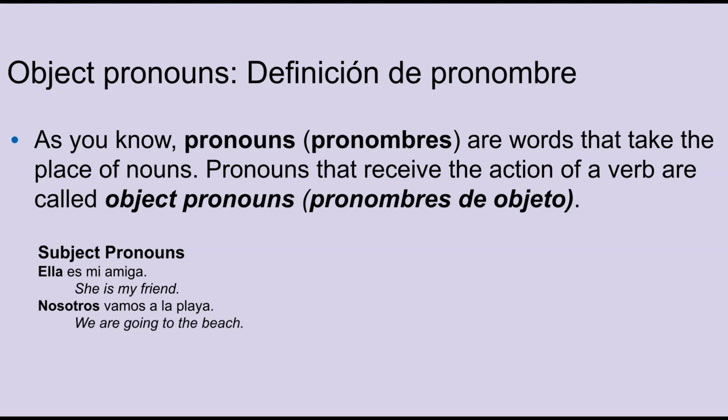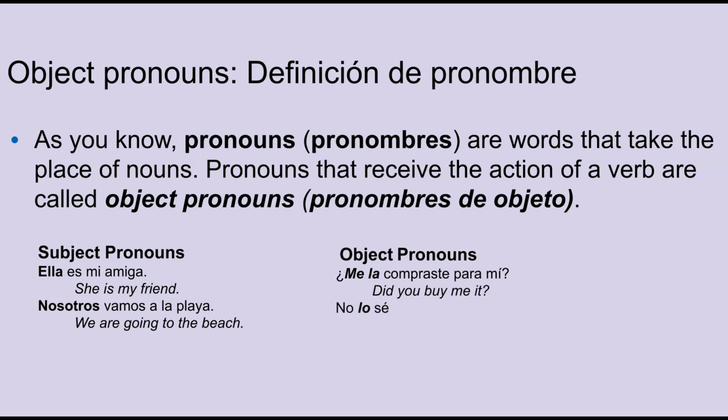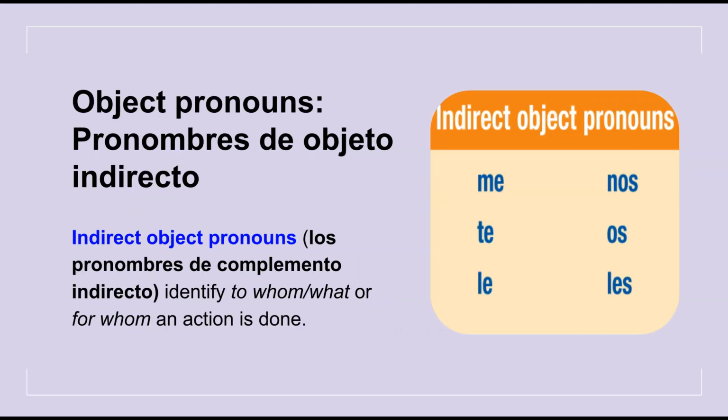Here are some examples of object pronouns. ¿Me la compraste para mí? You bought me it? No lo sé. I don't know it. There are two kinds of object pronouns. Indirect object pronouns say to whom, to what, or for whom an action is performed. These are the indirect object pronouns. Me, te, le, nos, os, les.